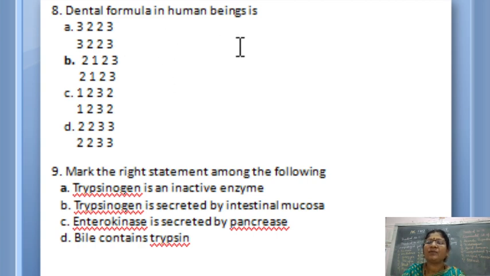See, the dental formula in human beings, I could not mark the line here, just understand. So 2, 1, 2, 3 is the second one, your answer. 2 incisors, 1 canine, 2 premolars, 3 molars, adult. So this is your dental formula. This one is the correct answer, B. No need for me to say.